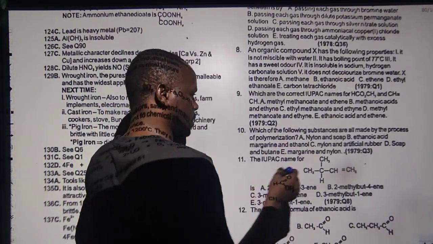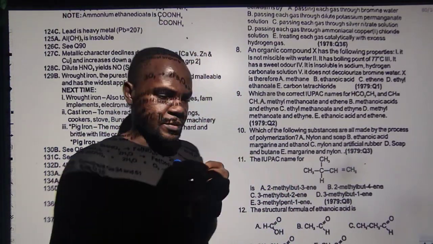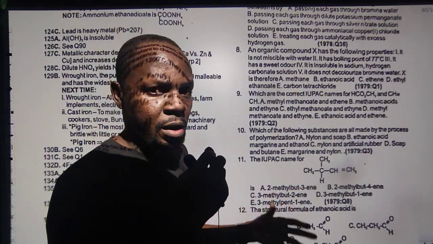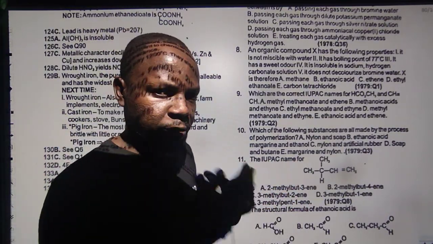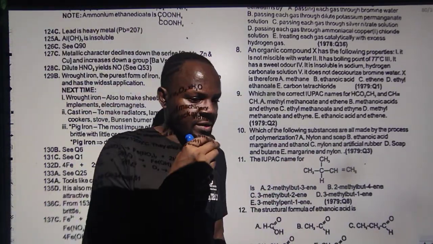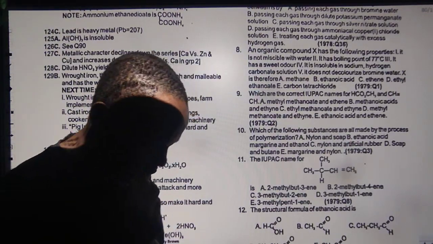But that is also wrong. Look at option C. Nylon, yes, is an example of a polymer. It's formed from polymerization, from adding two monomers of ethene. Now, the next one is artificial rubber. When you see artificial rubber, it is also a product of what? Rubbers are formed from what?